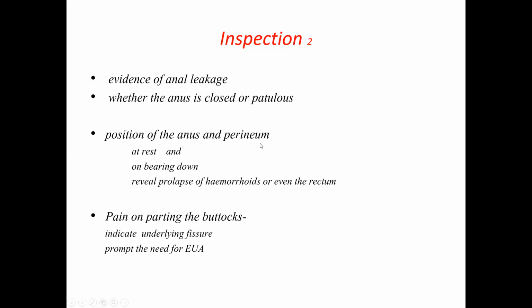And position of the anus and perineum at rest, on bearing down. That means ask the patient to strain and see if anything comes out of the anal canal. If there is a prolapse of the hemorrhoids or mucosa, it will come out when the patient strains. So look at the opening and ascertain whether it is continent or not, whether there is any leakage or not. If it appears normal, then ask the patient to strain and see what happens to the opening, whether it opens up or anything comes out like prolapsed hemorrhoids or rectal mucosa. All these things you must inspect before putting your finger.